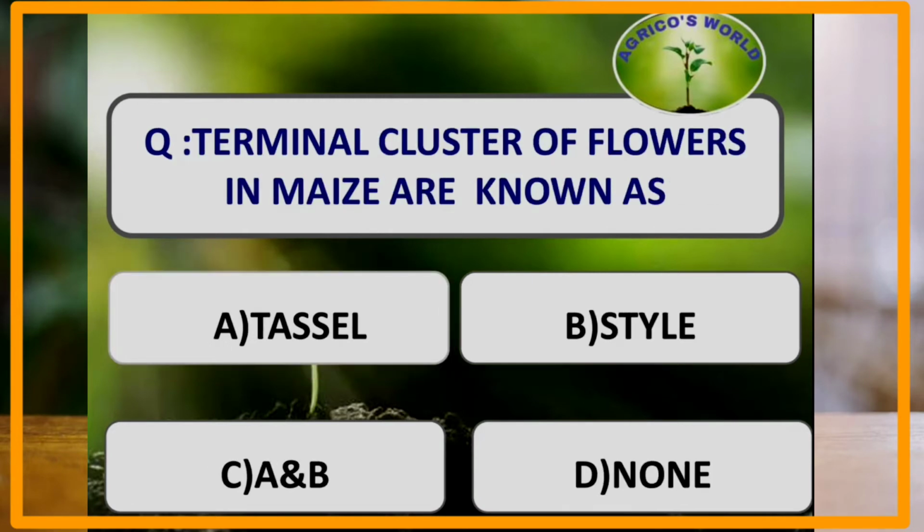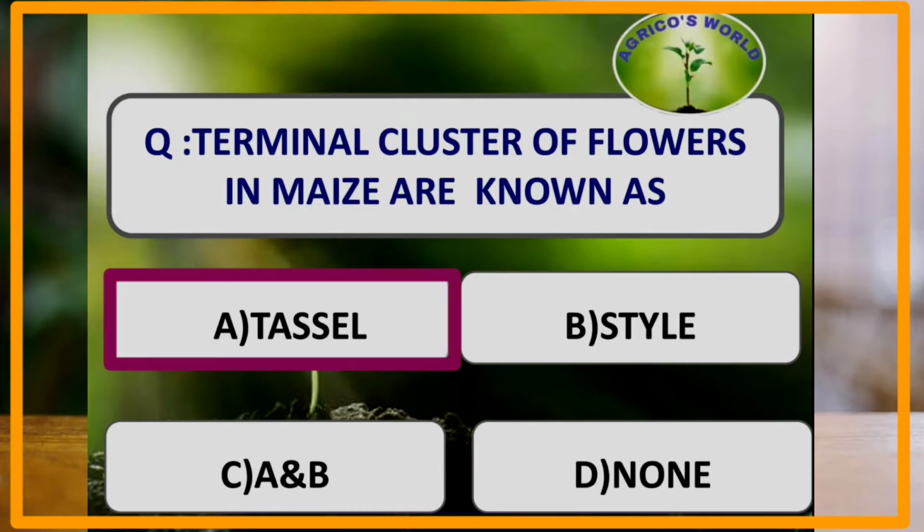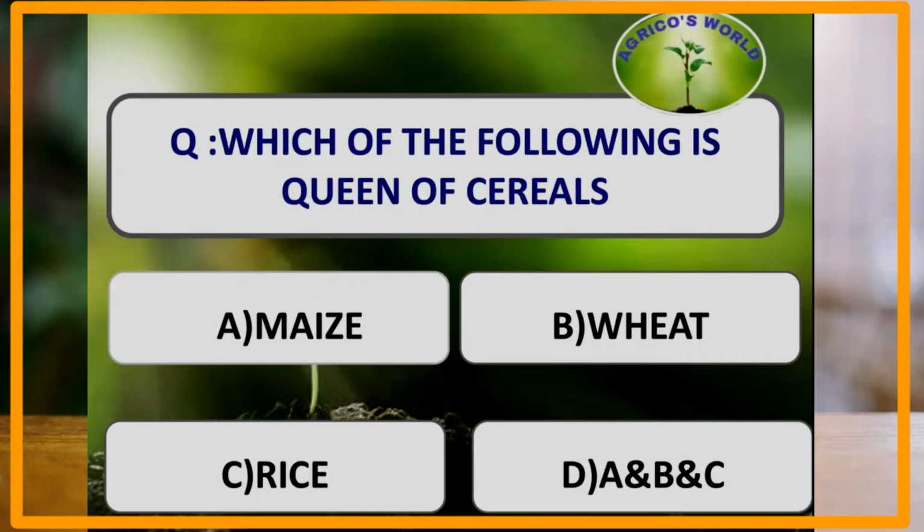The terminal cluster of flowers in maize are known as. The terminal inflorescence is known as a tassel, and tassel is the male inflorescence. Which of the following is known as queen of cereals? Maize crop is known as queen of cereals because it has high yielding potential, and wheat is known as king of cereals.